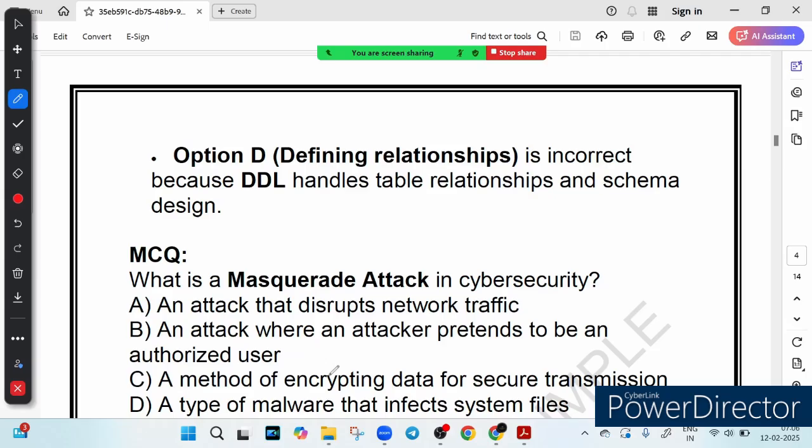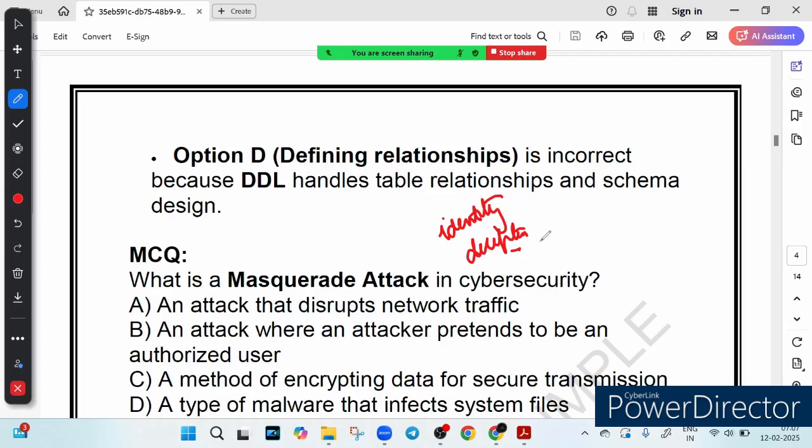So a Masquerade attack does not rely on malicious software, it relies on identity deception. So a Masquerade attack always relies on identity deception, right? For example, if a hacker installs a virus on your computer, that is a malware attack. But if they steal your username and password and log in pretending to be you, that is a Masquerade attack. So they steal your login ID and password and pretend to be you, that is called a Masquerade attack.